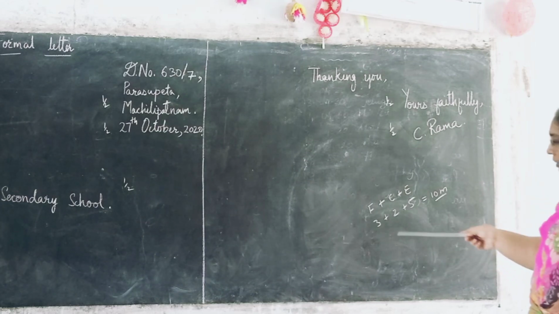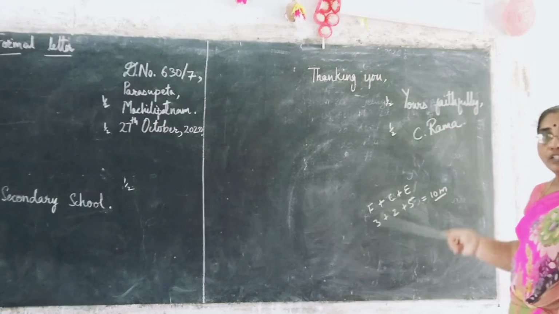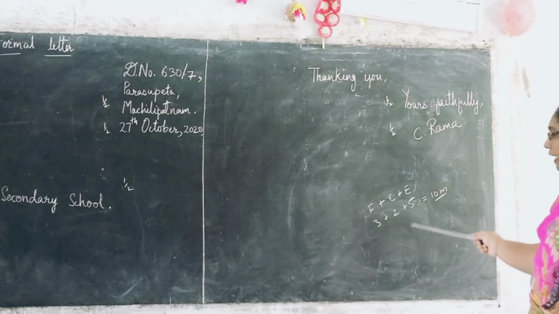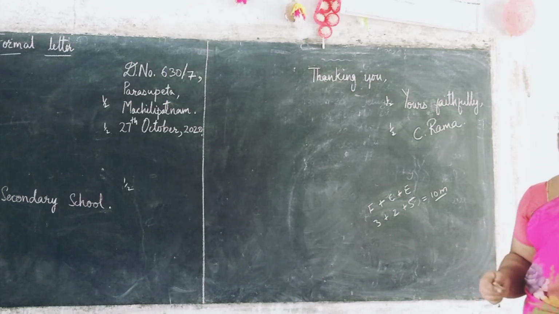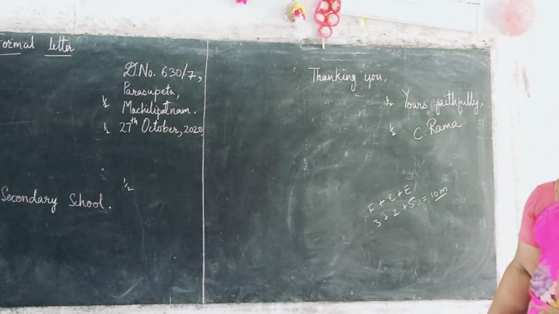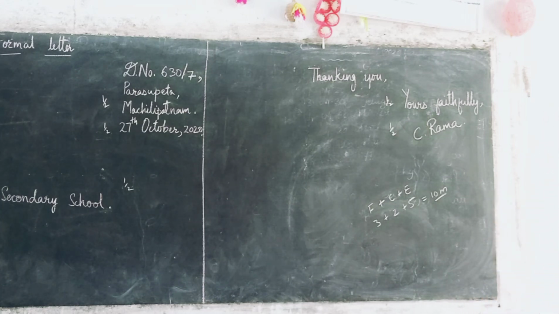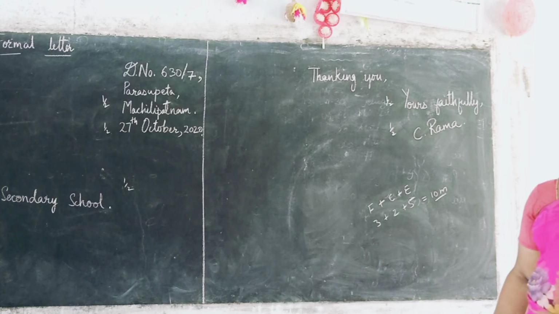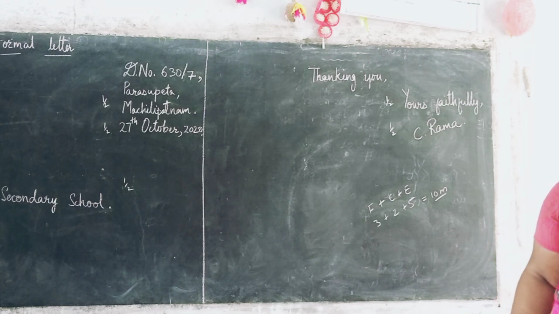So altogether it becomes 3 marks. Then for the content, the points, as I told you, you have 2 marks. Then for the expression, you have 5 marks again here. So altogether it comes to 10 marks. See that you write the format first of all, so that you surely get 3 marks if you attempt a formal letter. Otherwise, you make silly mistakes and you lose all the marks. First of all, see that you write the format of the letter properly, so that you can easily score marks. Okay.